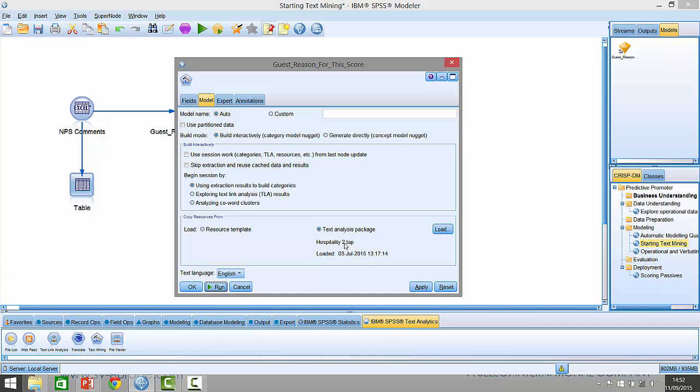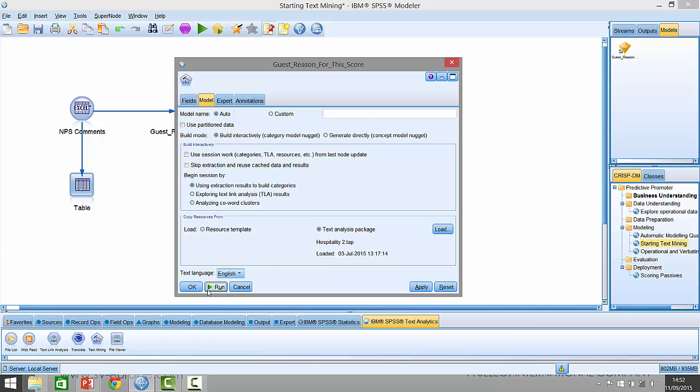If they don't do that, they can still do text mining, and there's a lot of resources already built into the system that will deal with positive and negative comments, do sentiment analysis, and pull out entities, as it calls them, non-linguistic entities like telephone numbers and dates and prices, and identify issues with budgets or payment, and so on. There's a lot of resources in there that you can already use, but obviously it makes sense that if you can customize it towards a particular application, you should do so. And I've done it in this case.